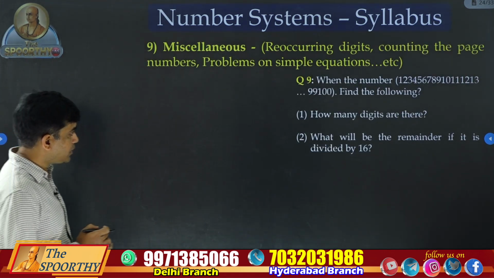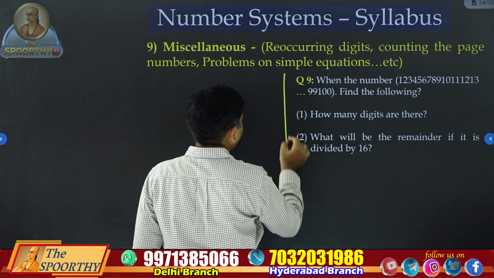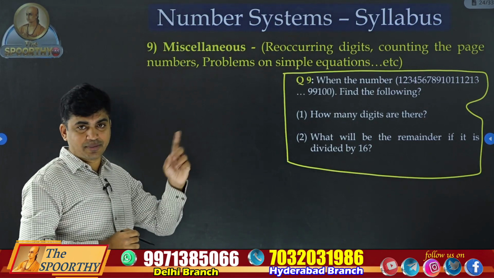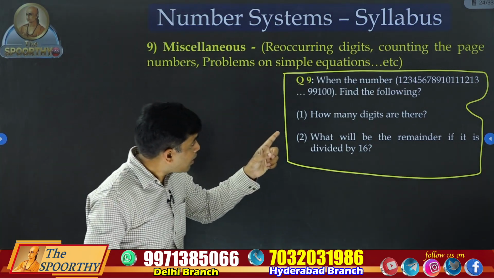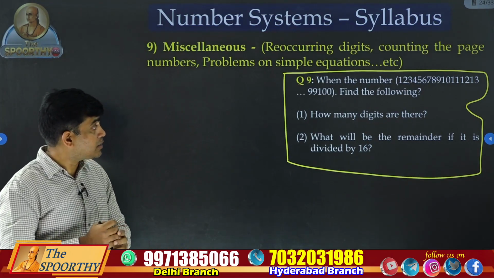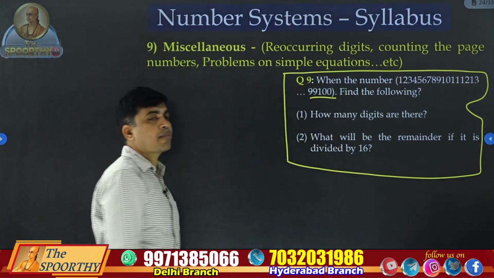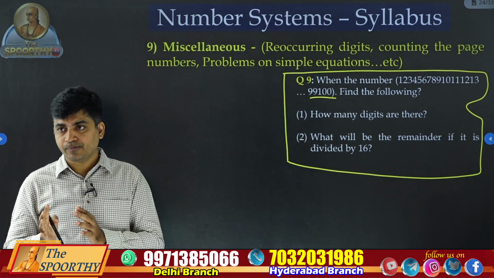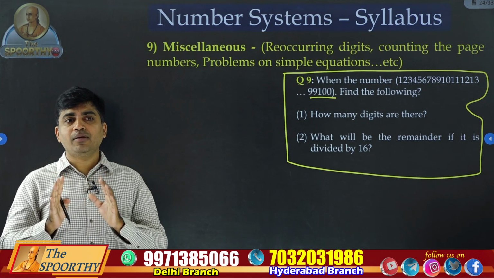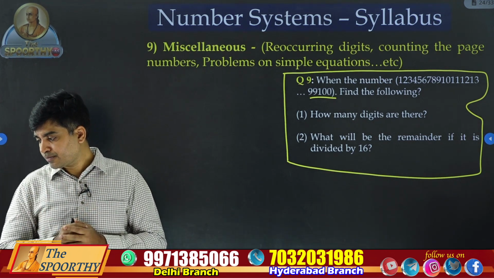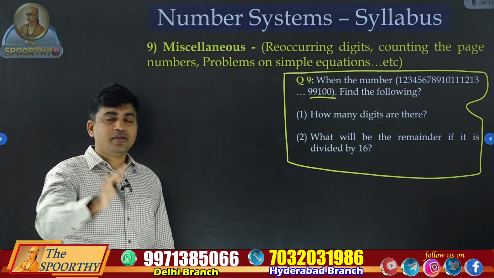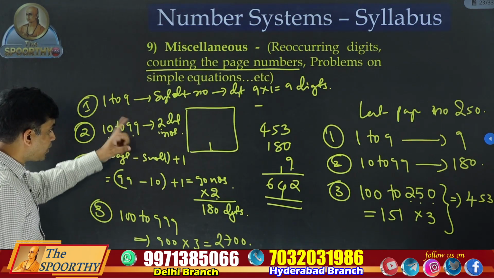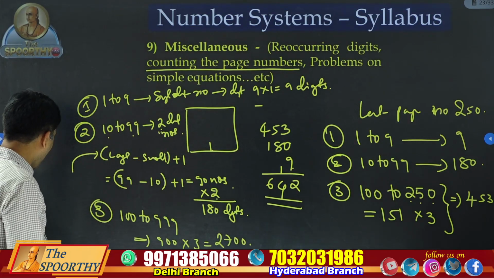Just note down this question as homework for tomorrow, based on the same concepts. 1, 2, 3, 4, 5, 6, 7 like this up to 100. It means the first 100 natural numbers written in order. How many digits are there? This is the question. Based on the concept we discussed here, please try to apply this, you will get the answer.